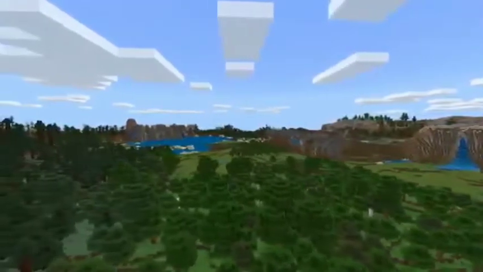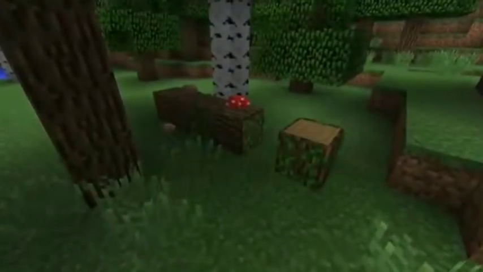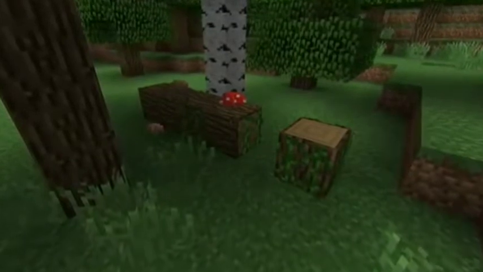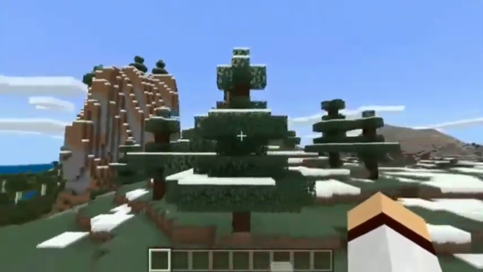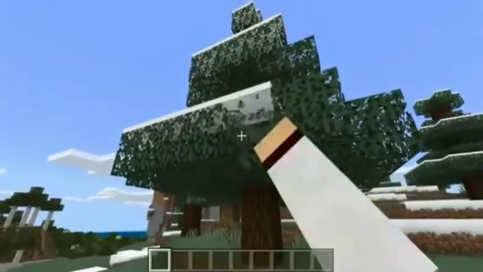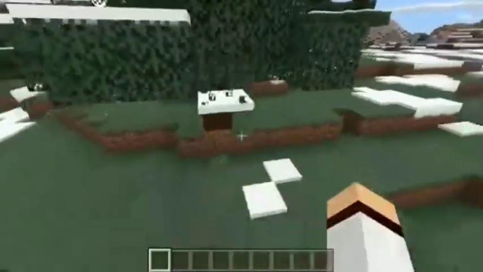Also in Bedrock Edition, there are some fallen trees which you can come by. They are naturally generated and this is not a feature in Java Edition. Also, did you know that snow layers can fall in Bedrock Edition, as you can see here? This is not a thing in Java Edition.